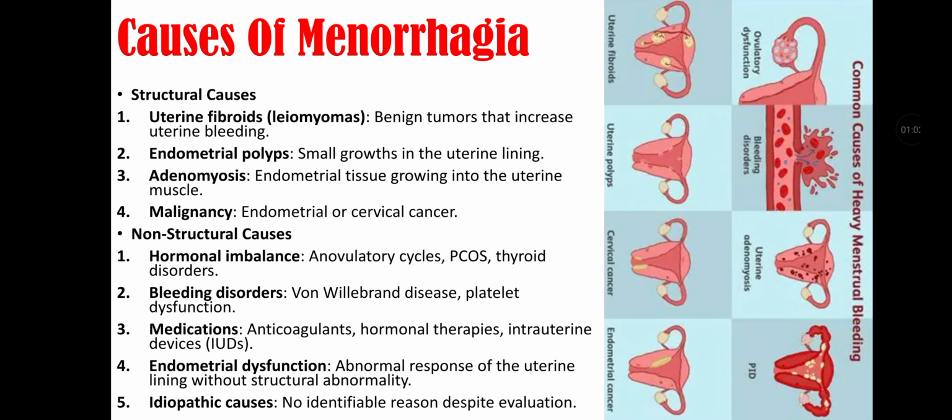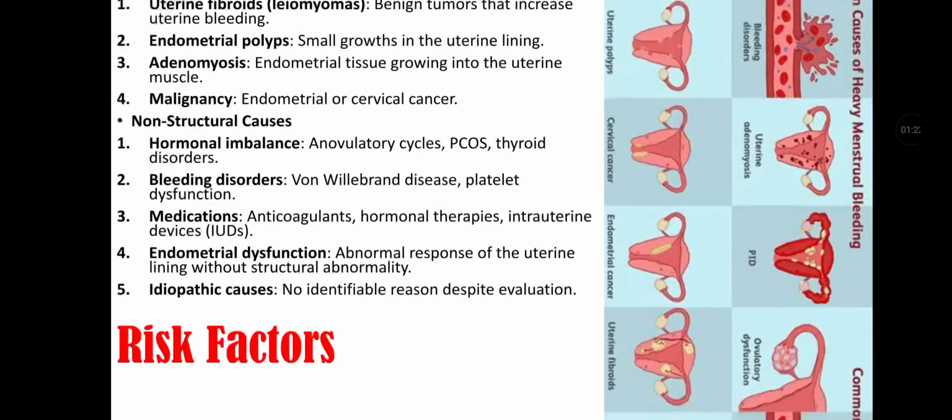Non-structural causes include hormonal imbalances that include anovulatory cycle, PCOS, and thyroid disorders. It includes bleeding disorders like von Willebrand disease and platelet dysfunction. It includes medications like anticoagulants, hormonal therapies, and intrauterine devices. It includes endometrial dysfunction, like abnormal response of uterine lining without structural abnormality. And there may be idiopathic cause that has no identifiable reason despite evaluation.